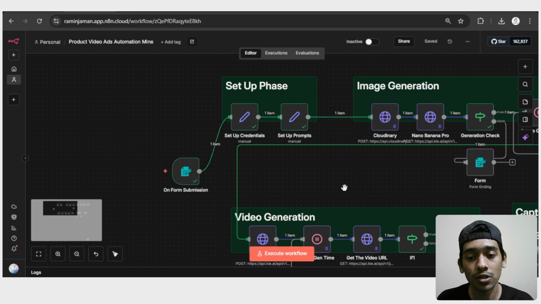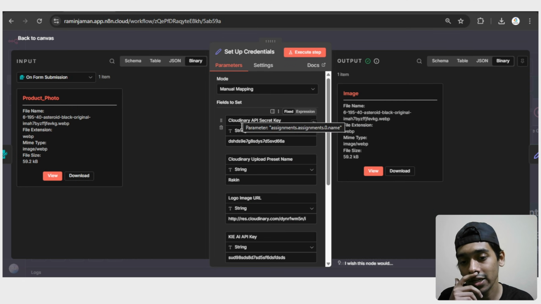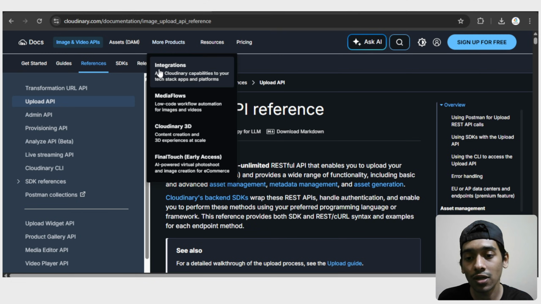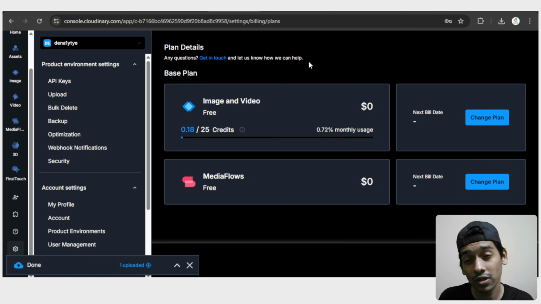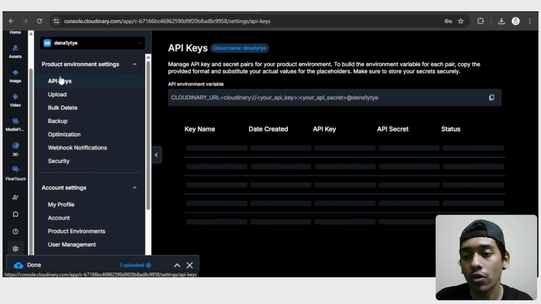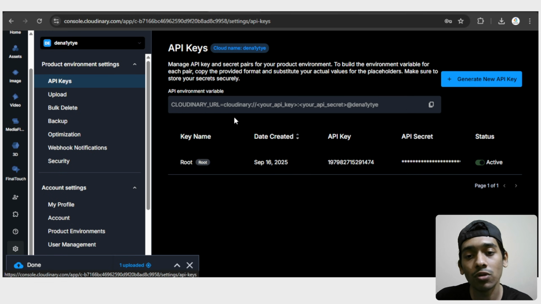And how can I actually do that? In the setup credential, I added everything. You can see the Cloudinary API secret key, the Cloudinary cloud name, the Cloudinary upload preset name, and the logo image URL. All of these things you will get inside Cloudinary. I've given the link to this exact website in the description. Create your account like this, then go here to API keys, and from here you will get everything: the cloud name, the API secret key, and all the things that you need.